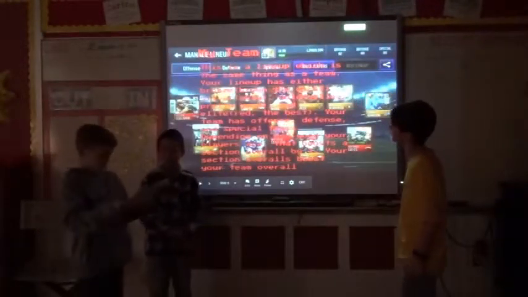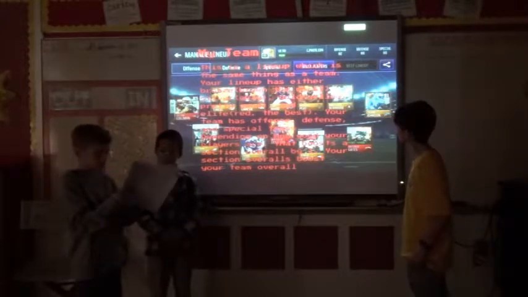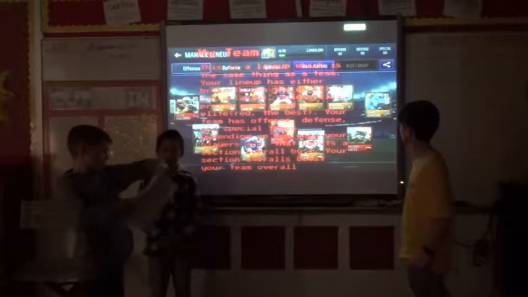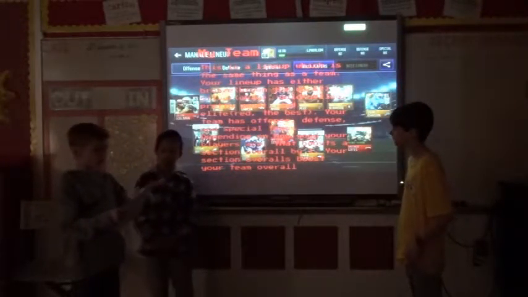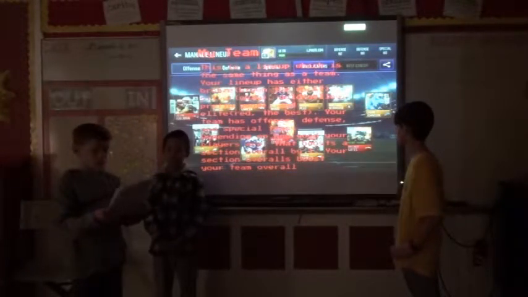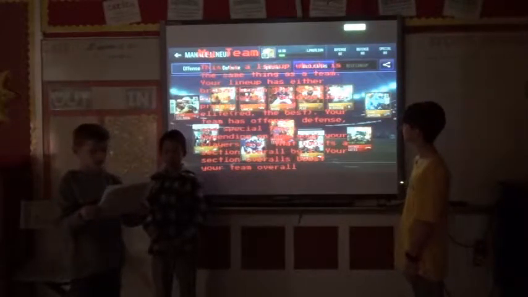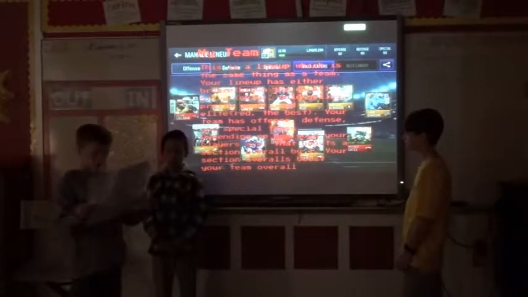My team. This is a lineup which is the same thing as a team. Your lineup has either bronze, brown the worst, silver, okay, gold, yellow, pretty good, and elite, red, the best. Your team has offense, defense, and special teams depending on how good your players are. That boosts a section overall by 1. Your section overall boosts your team overall.